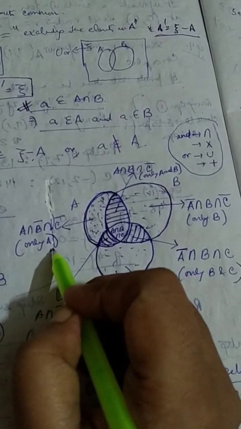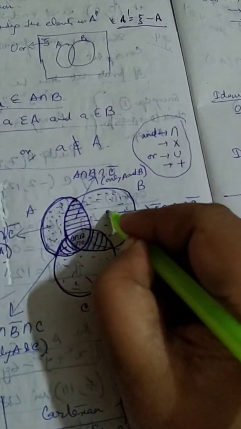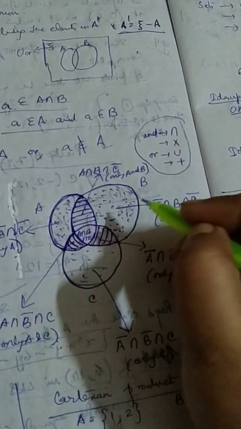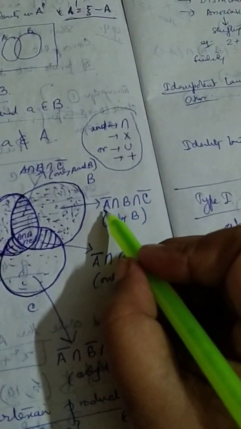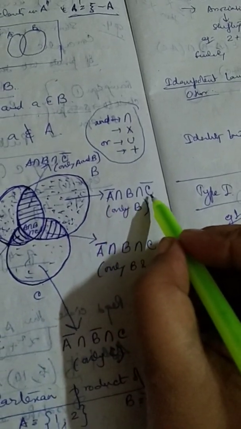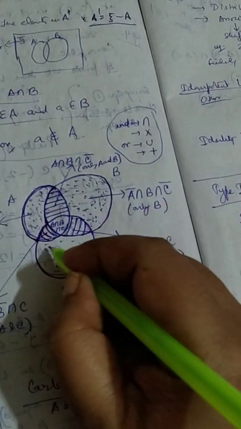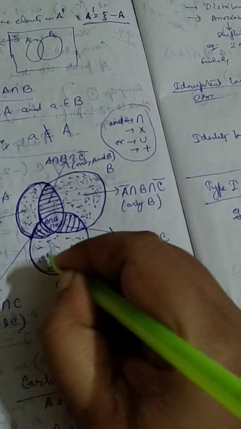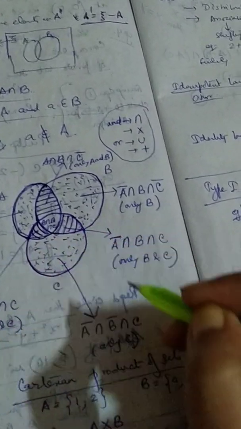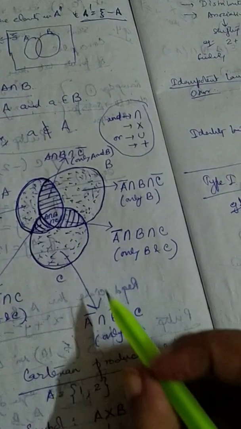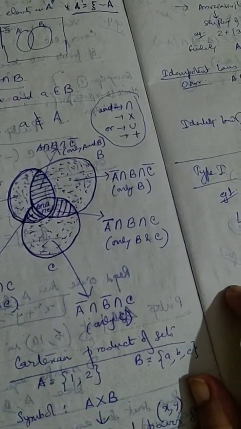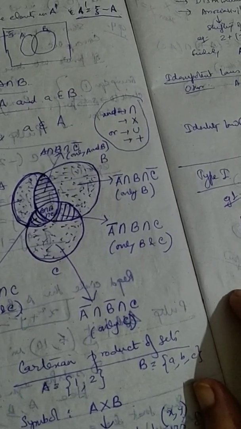It represents only A. Similarly, this dotted region represents only B, so it will be bar over A and C, and therefore you have A bar intersection B intersection C bar representing only B. This region over here represents only C. So it is not in A and B. So it's A bar intersection B bar intersection C. Okay, so this represents only C.